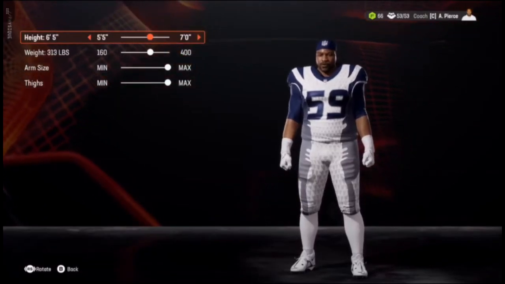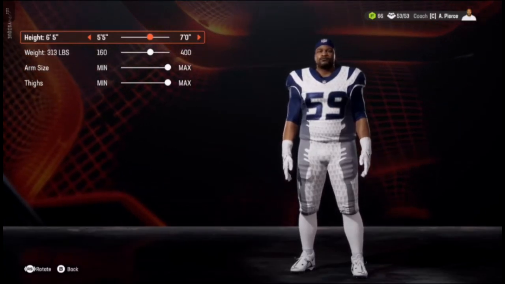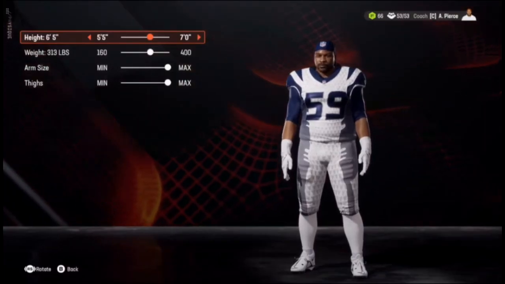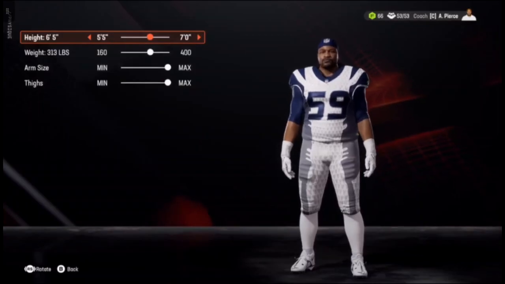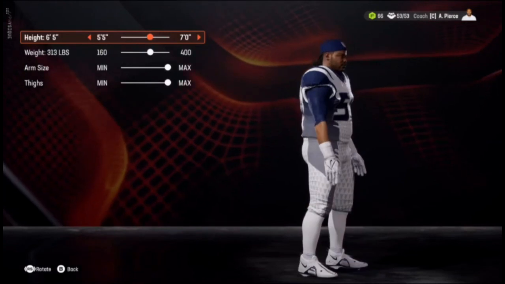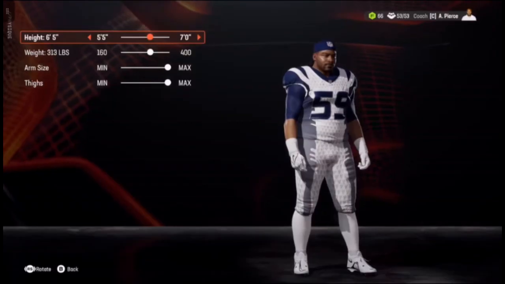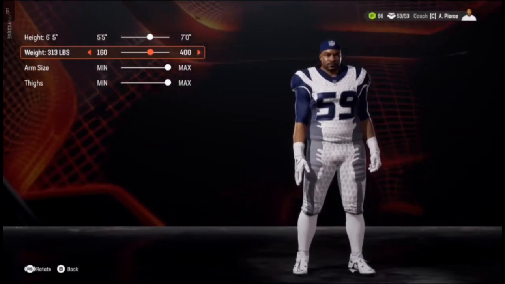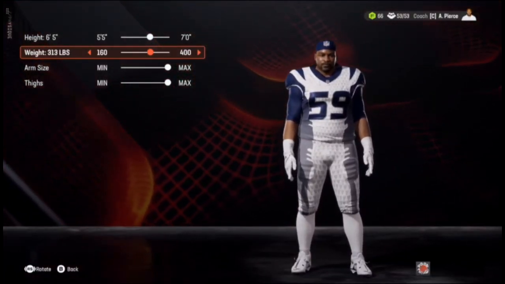Basically, the draft editor is broken because when you create a draft class, you're not creating it from scratch. You're editing a generated draft class. You don't go and create every single player from scratch. The CPU generates a draft class, and you go in there and you edit the player's appearance, his size, weight, height, his ratings, all of that. That's how you create a draft class. And as a matter of fact, I did a video here recently showing you how to create a draft class in Madden. So you could check that one out too if you need to know how to create a draft class.